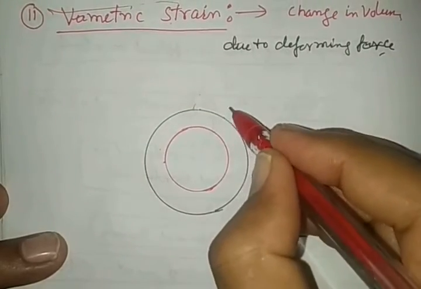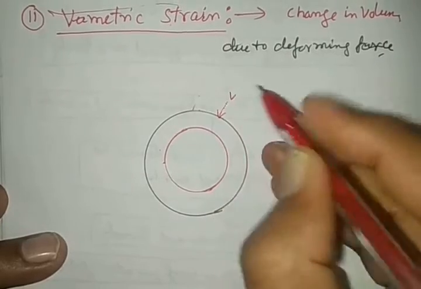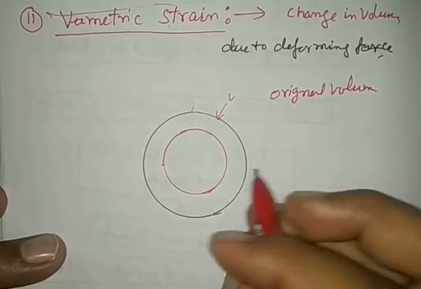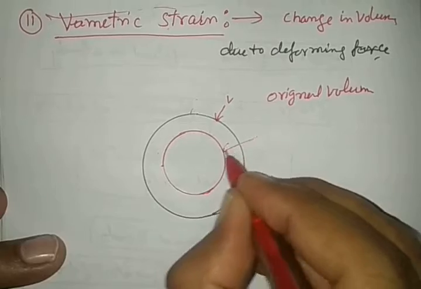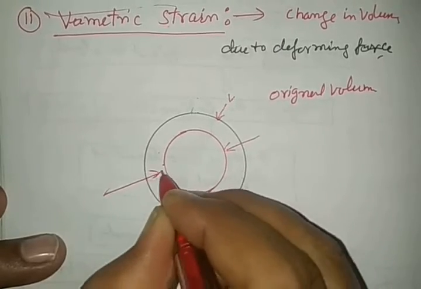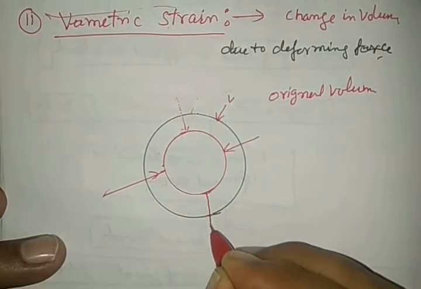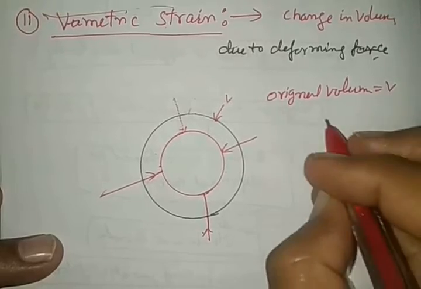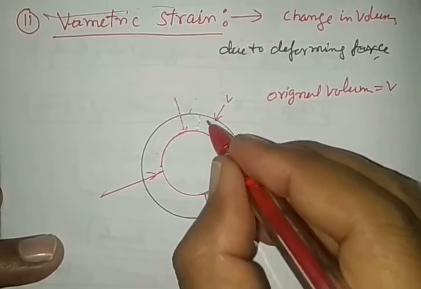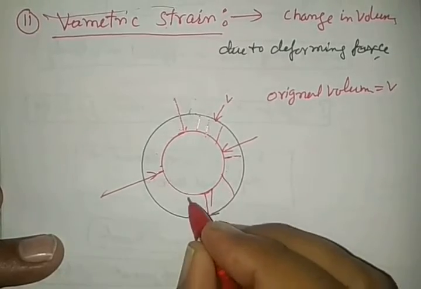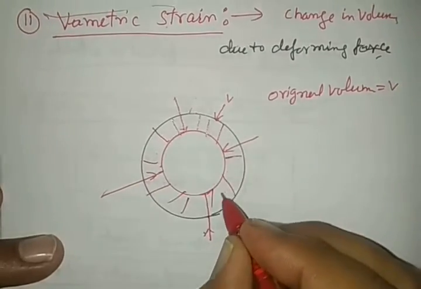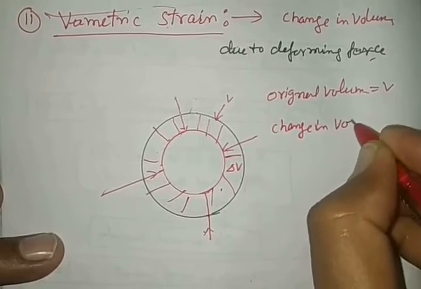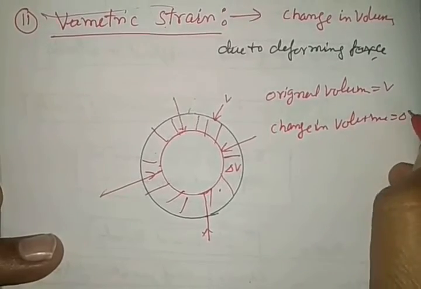Let the outer sphere have a volume V. So this is the original volume V. When the deforming force acts on it, there is a change in the original volume V, and due to it, the change in volume is equal to delta V.